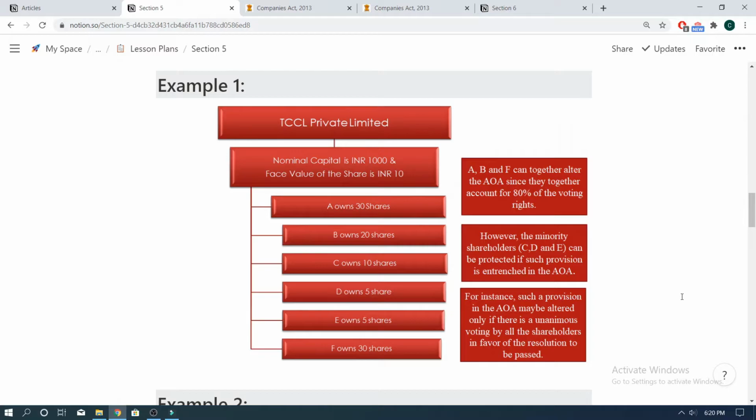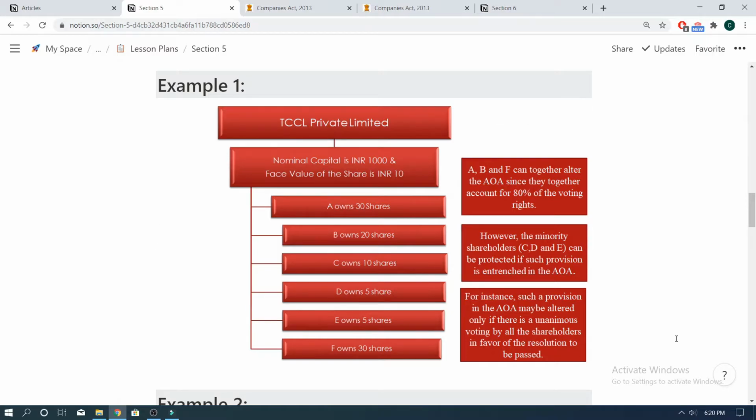Now, if the said provisions of the article were entrenched as per subsection 3 of section 5, then there would have been a more elaborate and stringent process laid out to alter such a provision of Articles of Association, which would probably require a unanimous voting by all the shareholders in favor of the resolution to alter such a provision.